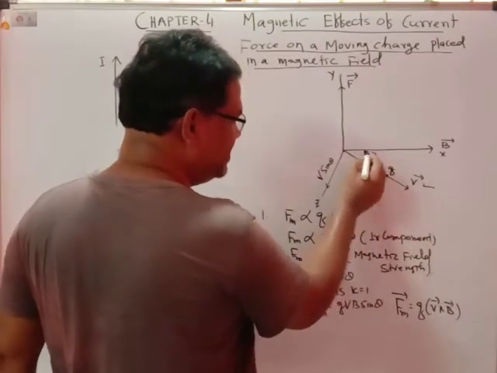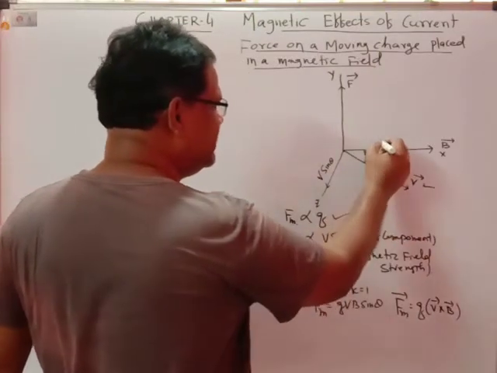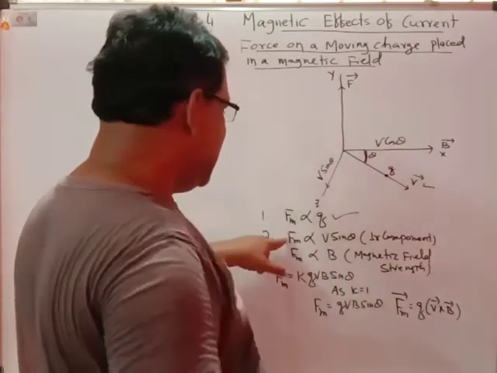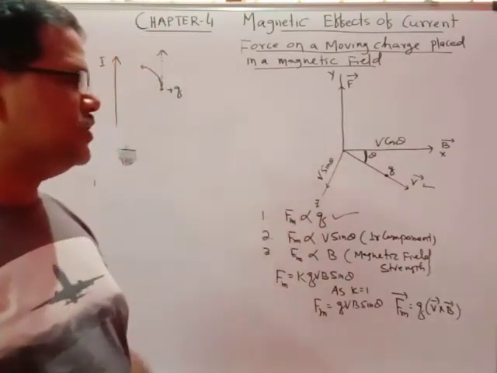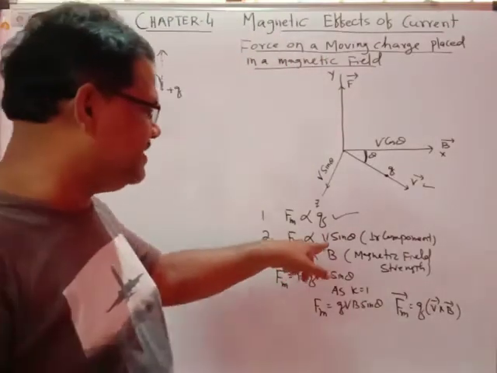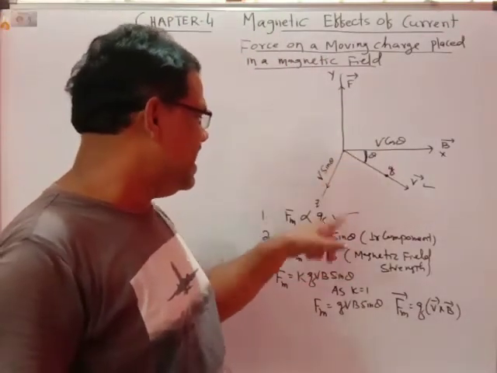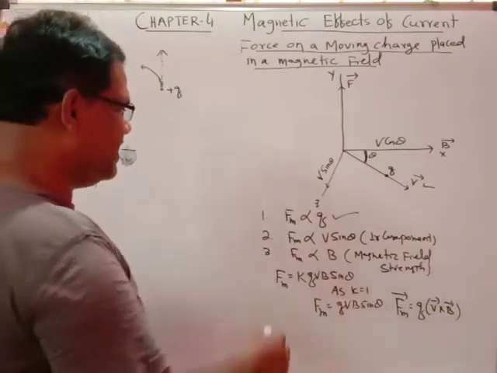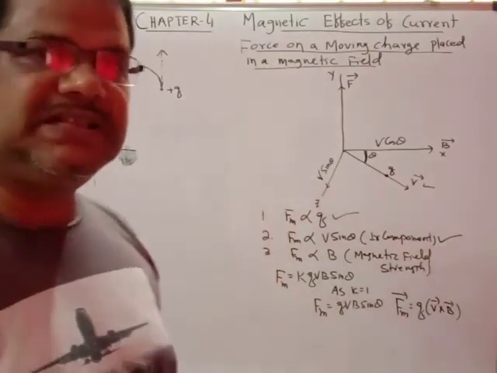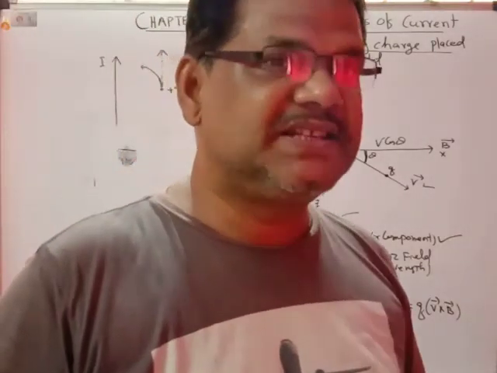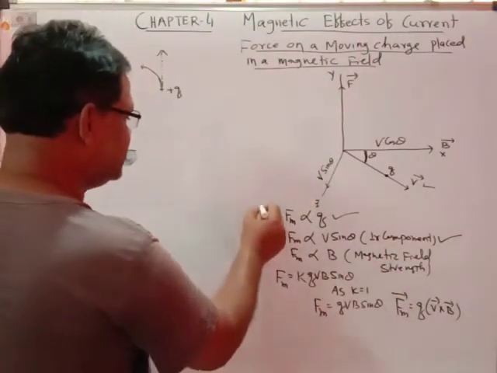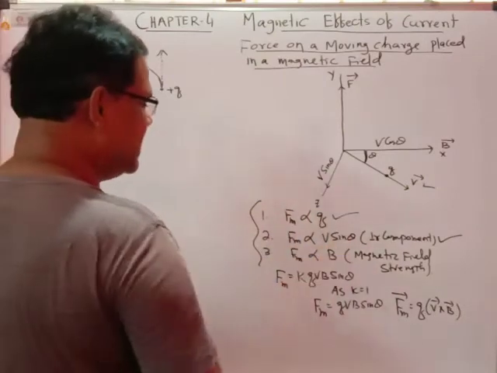V is resolved into two rectangular components because it makes an angle theta: this is the V cos theta component, and this is the V sin theta component. The magnetic force is directly proportional to the perpendicular component of the velocity of the charged particle, that is V sin theta. And the magnetic force is directly proportional to the magnetic field strength, capital B. So it depends on these three: q, V sin theta, and B.